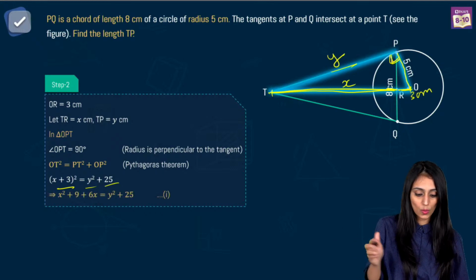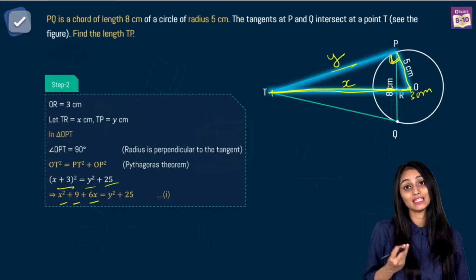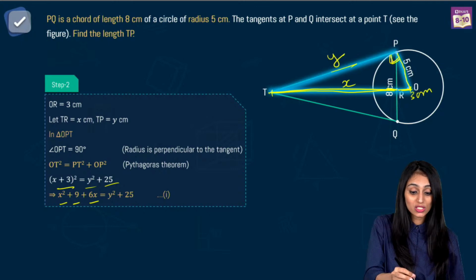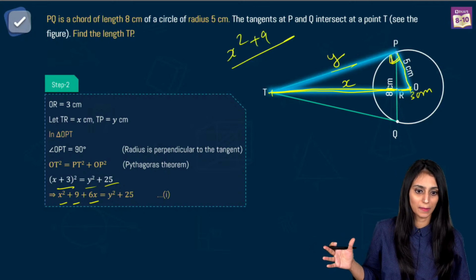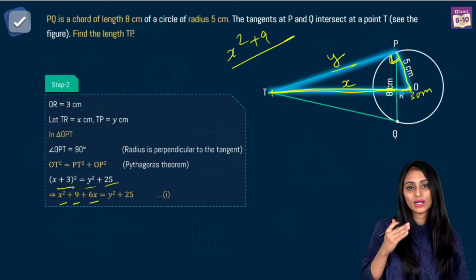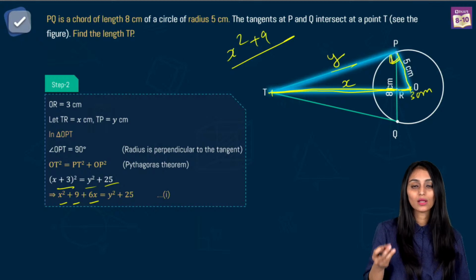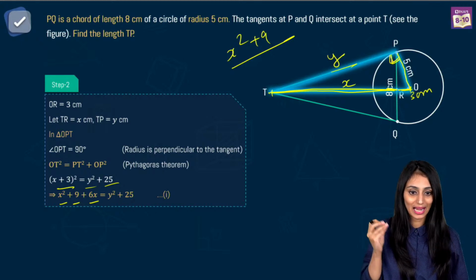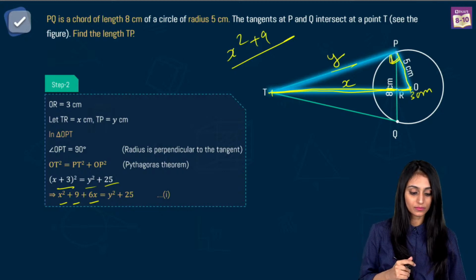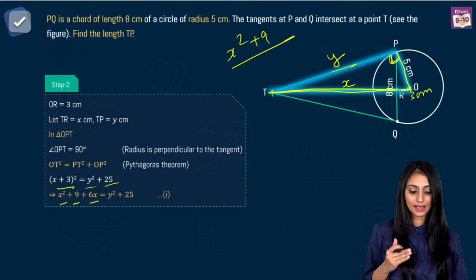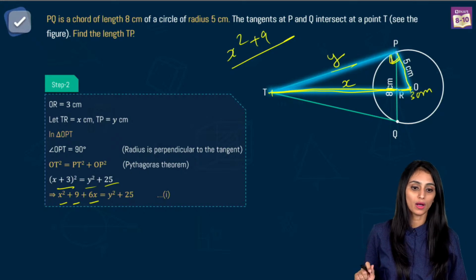Let's open this whole square bracket. We get X square plus 9 plus 6X. Please do not forget to use the identity over here. Sometimes students straight away write X square plus 9. I have seen a lot of students making this mistake. We never open it up like this. Whenever you are opening a bracket that has a square or cube over it, we always use the algebraic identities. Okay. So X square plus 9 plus 6X is equal to Y square plus 25. That's going to be your equation number 1.